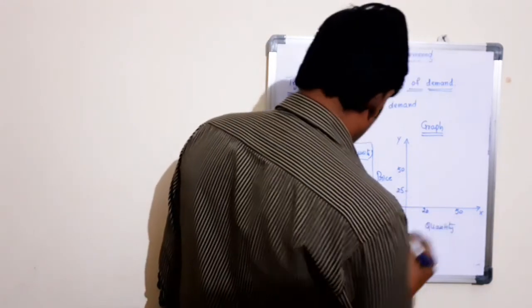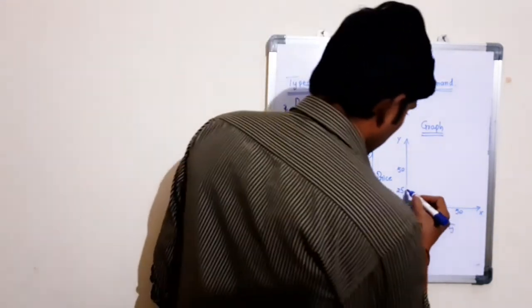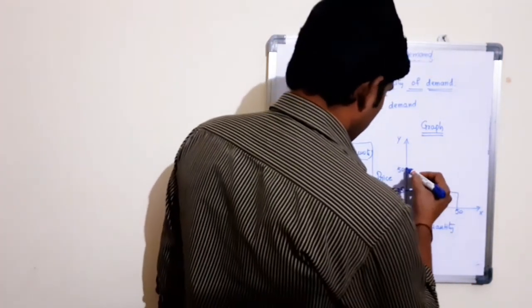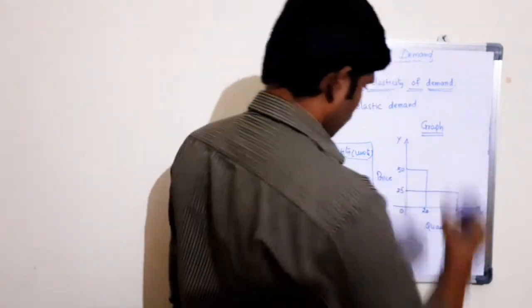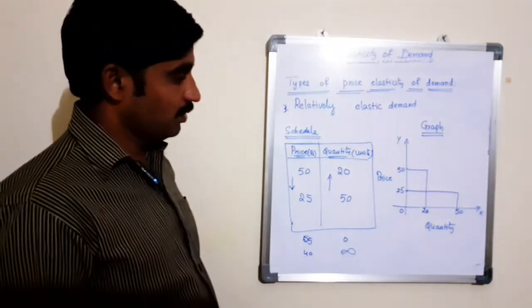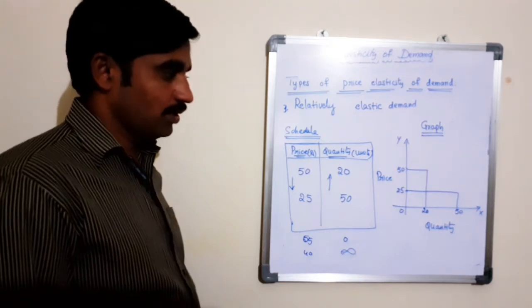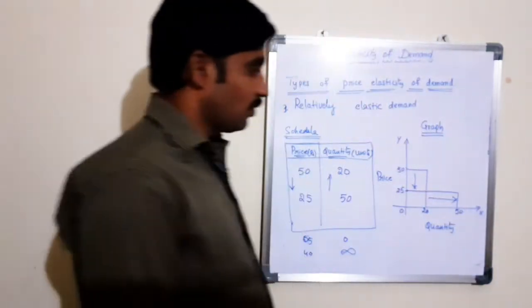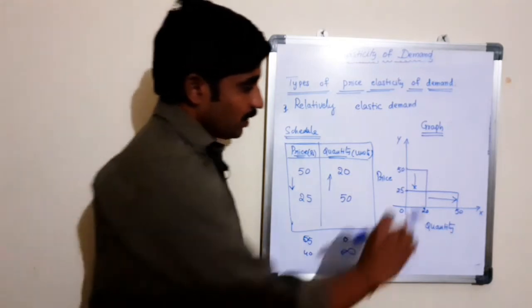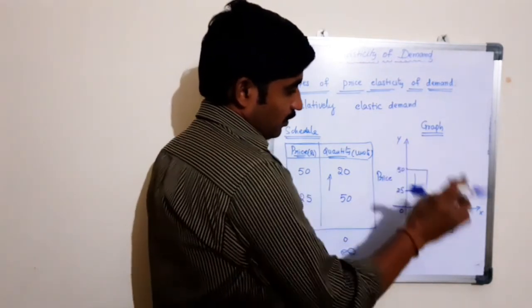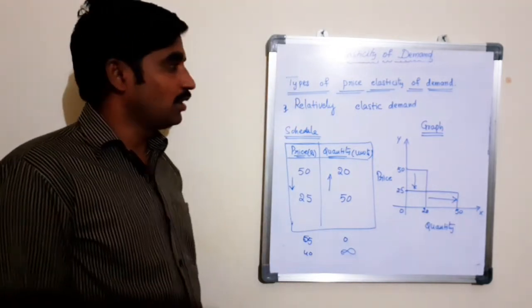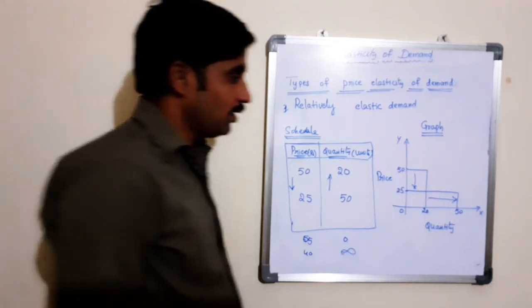When the price of the product is 25, the quantity demanded is 50. When it is 50, the quantity demanded of the product is 20. Here, a decrease in the price of the product leads to an increase in the quantity demanded. This means small changes in the price of the product lead to more changes in the quantity demanded of a commodity, which is relatively elastic demand.